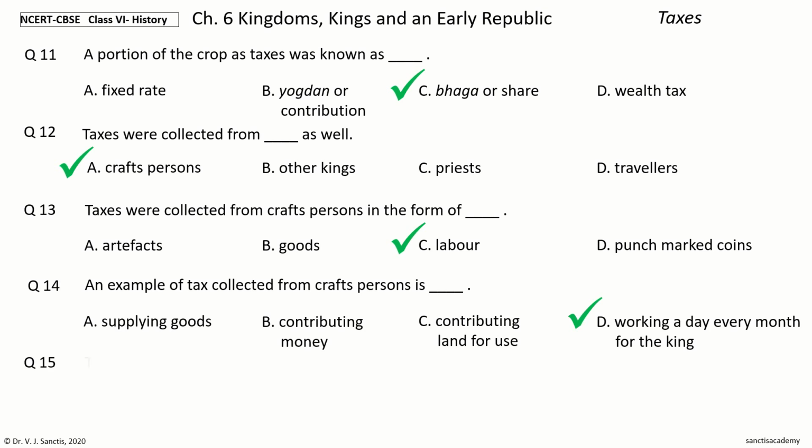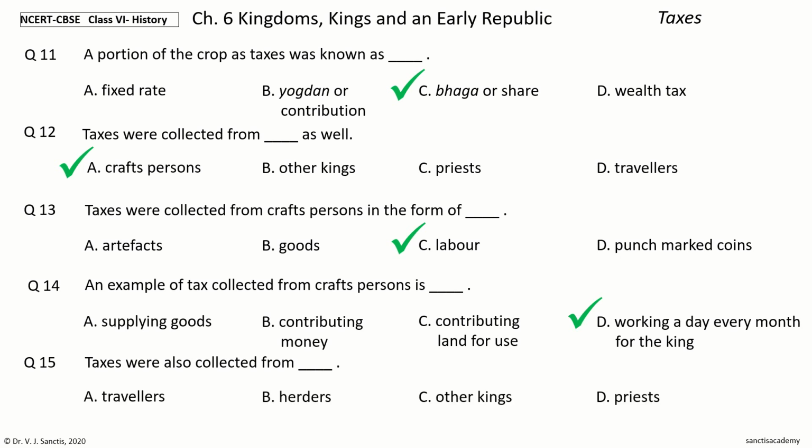Question 15. Taxes were also collected from dash. The options are travelers, herders, other kings, priests. Your time to choose. And the answer is herders. So, taxes were also collected from herders.